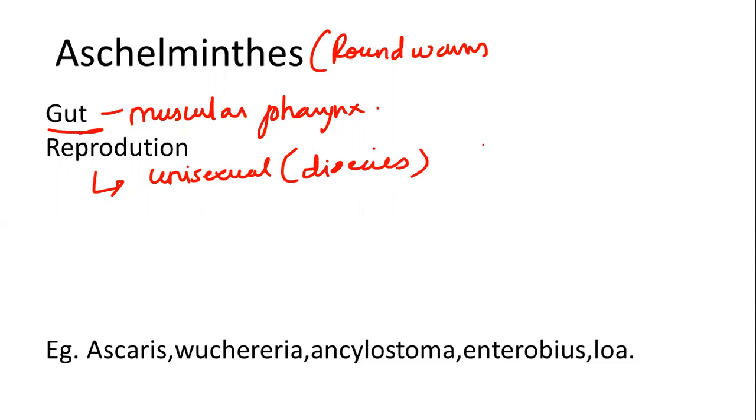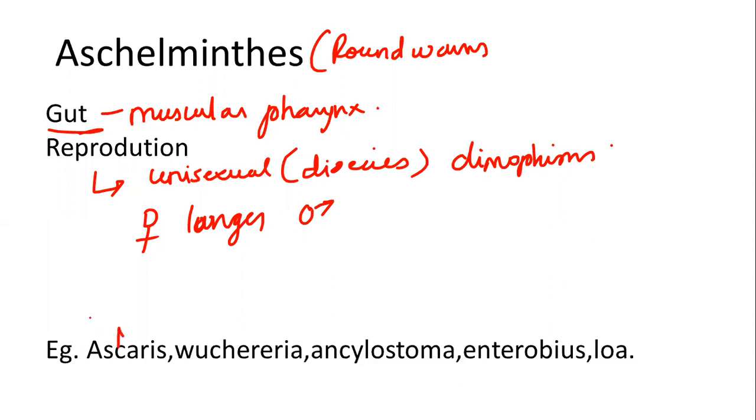It shows sexual dimorphism as well. Usually females are longer than males, and fertilization is internal. Development may be direct or indirect. Examples: Ascaris, the common roundworm; Wuchereria, the filarial worm; and Ankylostoma, the hookworm.